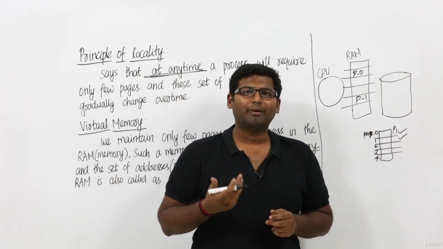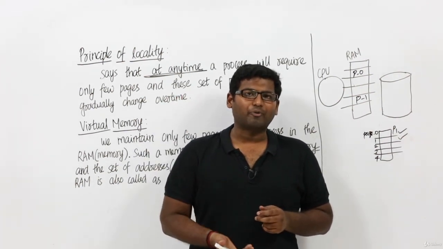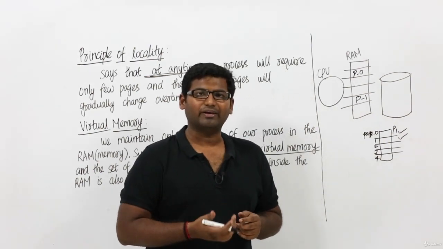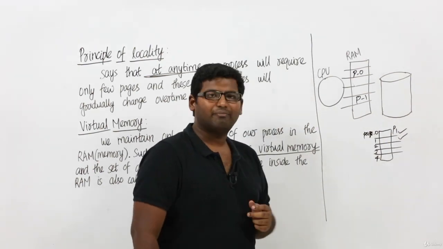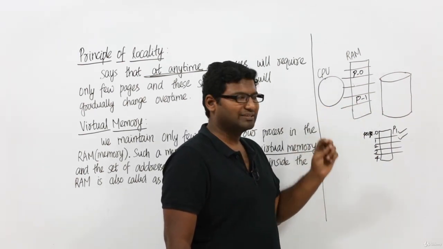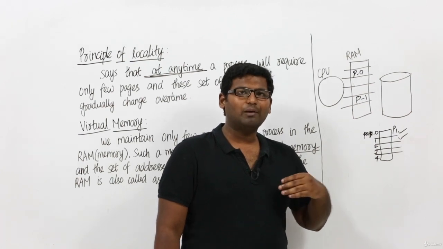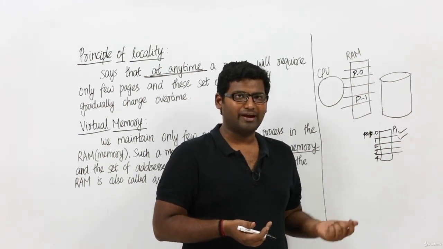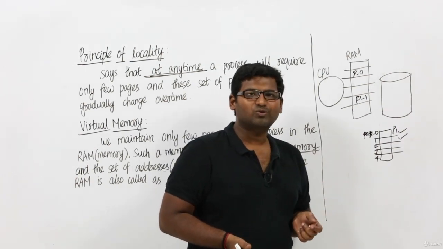What do we mean by degree of multiprogramming? The maximum number of processes which I can maintain inside the RAM at any given time is called the degree of multiprogramming. By having only a few pages of a process, I will be able to maintain more processes inside the RAM. So the degree of multiprogramming is going to increase.